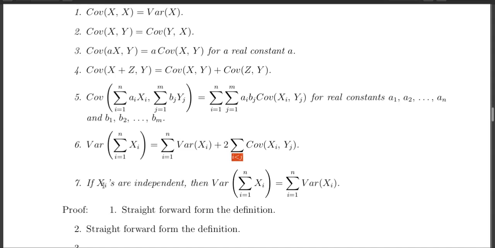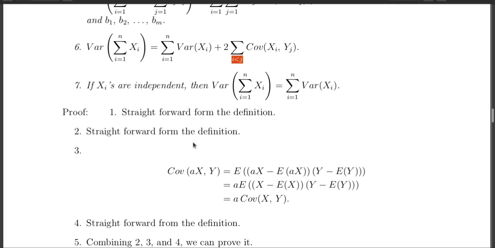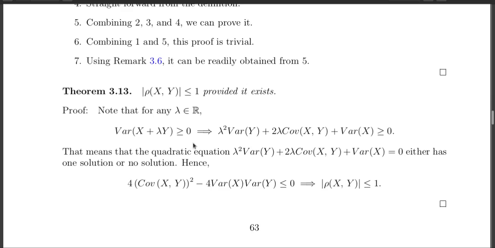And finally, if your xi's are independent, then this covariance term will be 0. That's why for independent xi's, variance of summation of xi is the same as summation of variances. So if you have independent random variables, then variance of summation is the same as the summation of variances. Okay, so the proofs are simple, but just write them down once and cross-check all the proofs. I am just leaving it for you.